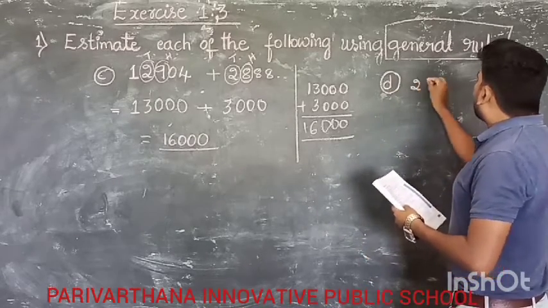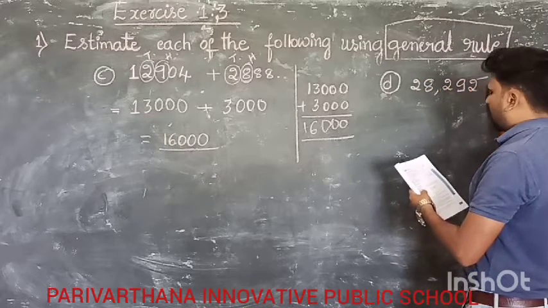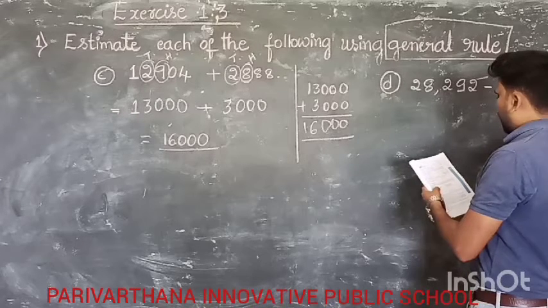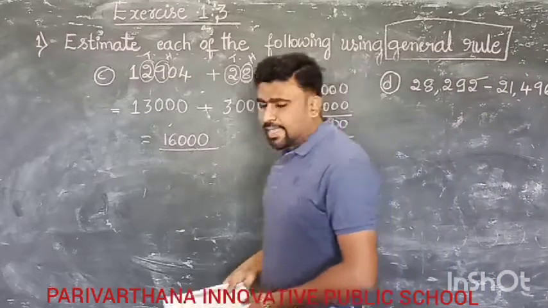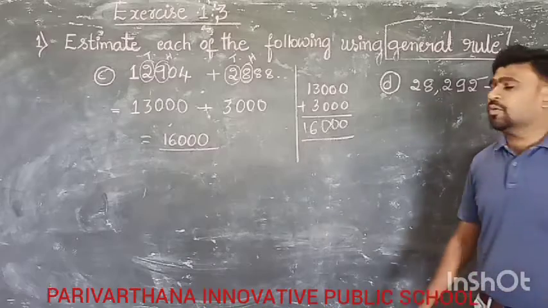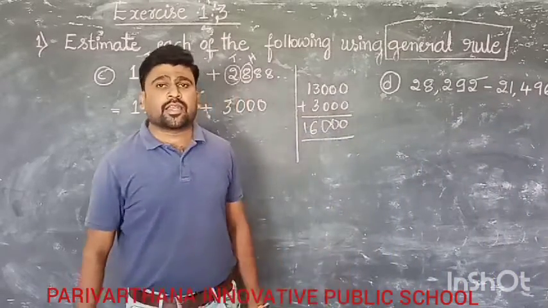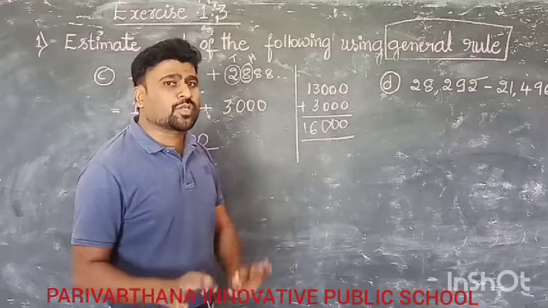That is 28,292 minus 21,496. Clear? 28,292 minus 21,496. Regarding the general rule, first we have to round off to the 1000 place.